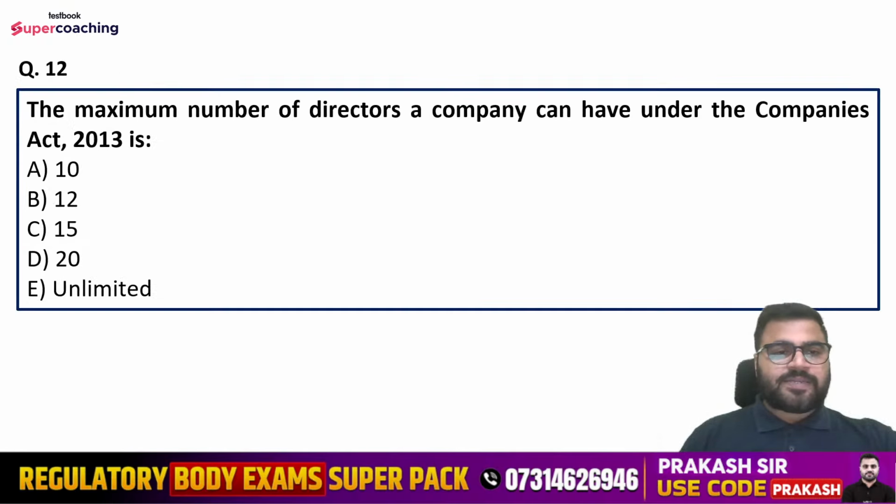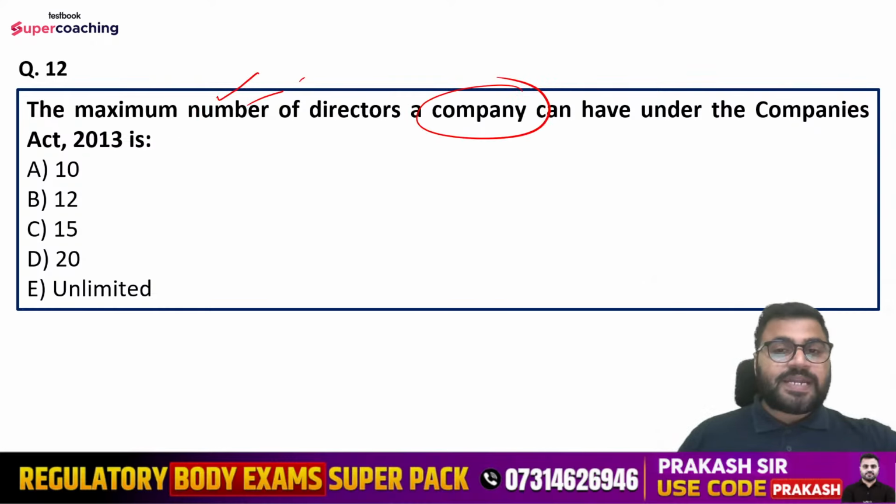Question number 12 is, the maximum number of directors a company can have under the Companies Act 2013 is, options are 10, 12, 15, 20 or unlimited. We are talking about the maximum number of directors in a company, right?